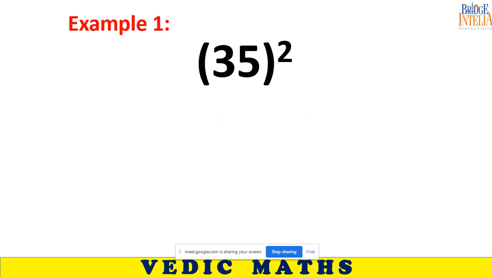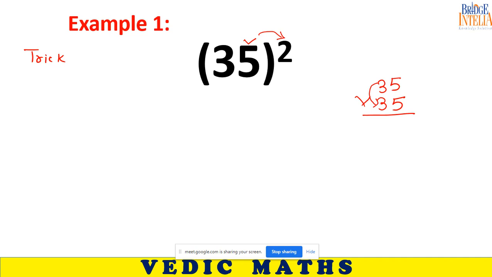So is this in desirable format or not? Last digit is 5. You are trying to find the square. So what is the trick? Can you tell me what should be the trick? See, basically you are multiplying 35 by 35, or not?